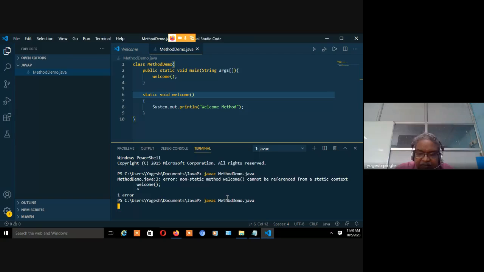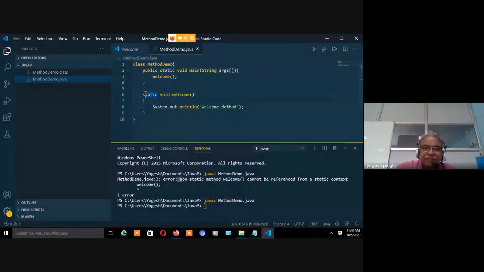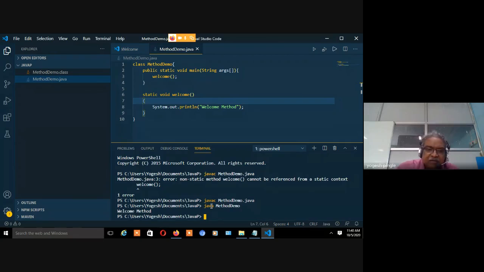Let's see. Yes, so you can see I created the class. Now it is not giving me error. Why? Because now my method becomes static. It makes sense. My main method is static, so static is calling static. Let's just run this particular class and you will get a welcome method.